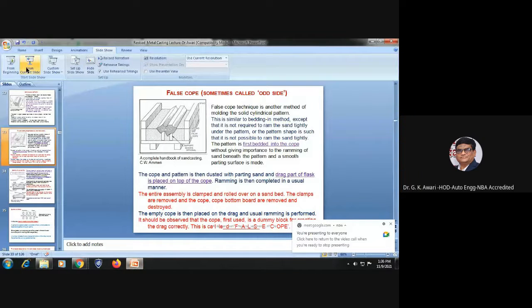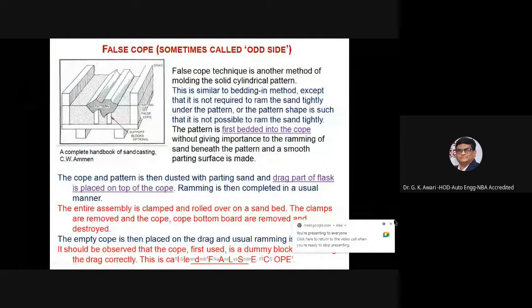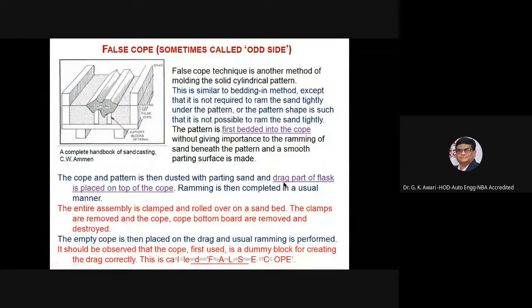Then false cope. Sometimes it is called the odd side. That is, the false cope technique is another method of molding a solid cylindrical pattern. This is similar to the bedding in method, except that it is not required to ram the sand tightly under the pattern, or the pattern shape is such that it is not possible to ram the sand tightly.